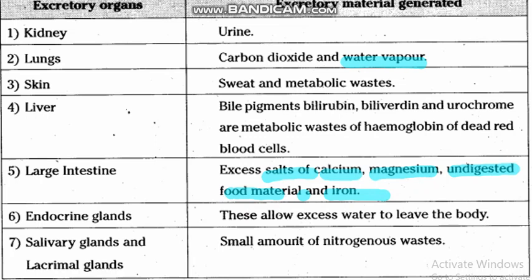Endocrine glands, these allow excess water to leave the body. Salivary glands and lacrimal glands. Inshallah, you will study in detail in chapter number 4, Modern Biotechnology. So, it generates a small amount of nitrogenous waste.